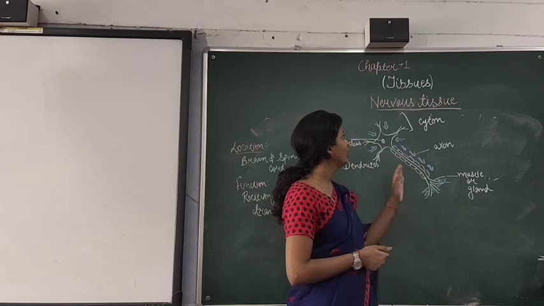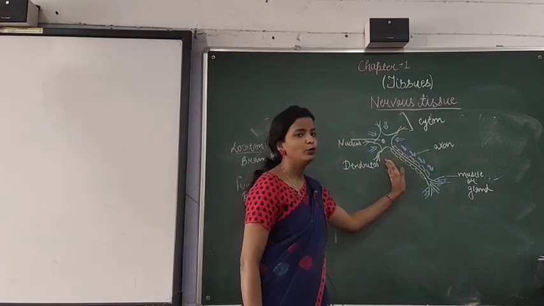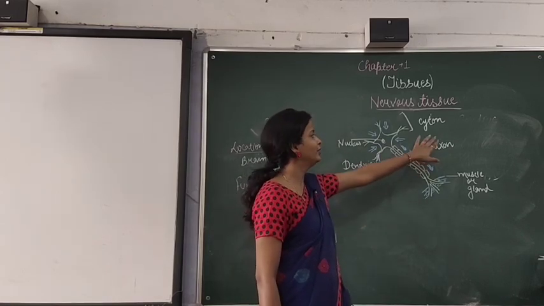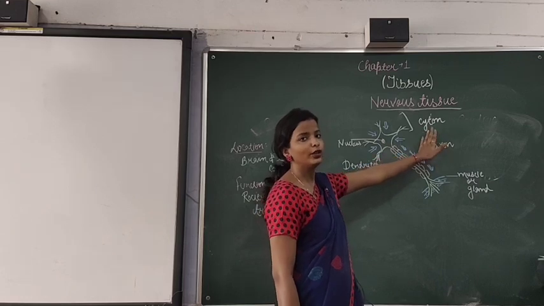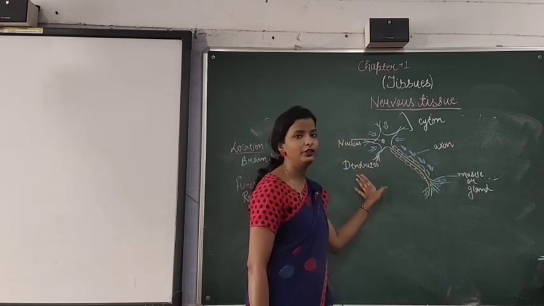Now we will come to our last part, that is nervous tissue. I have drawn a diagram of nervous tissue. Nervous tissue consists of three parts. First one is cyton, also known as the cell body. Second one is the axon, and the third one is dendrites.